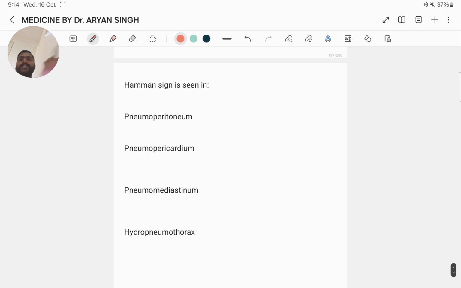Hamman sign is seen in pneumoperitoneum, pneumopericardium, pneumomediastinum and hydropneumothorax. Pneumomediastinum is the answer, because the Hamman sign is heard during auscultation of the chest and is associated with a specific condition called pneumomediastinum. It refers to the crunching or crackling sound synchronous with the heartbeat, known as crepitus, caused by air within the mediastinum. The sound is best heard along the left sternal border.